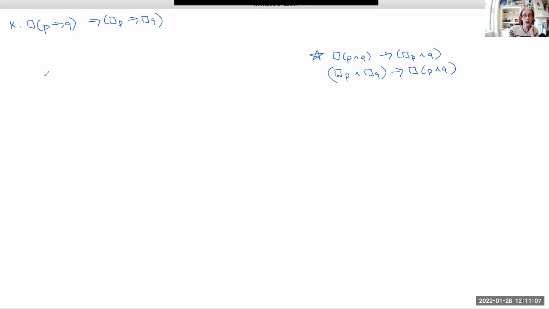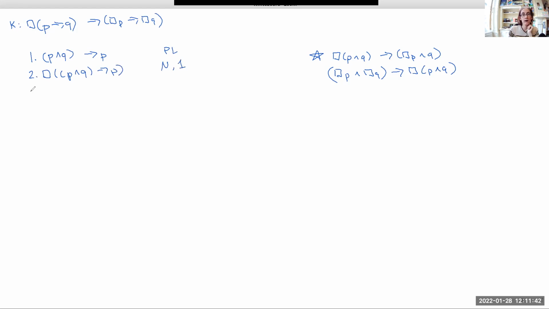Let's look at an actual proof. All of our proofs are going to have to start off by citing one of our axioms, either K, which doesn't look like it's going to help us very much at this point because it doesn't involve any conjunctions, or a propositional tautology. I'm going to start with a propositional tautology, the very simple one that if you have P and Q, then you also have P. The rule of necessitation allows me to stick a box on the front of it. So, oops, I need one more parenthesis. There we go.